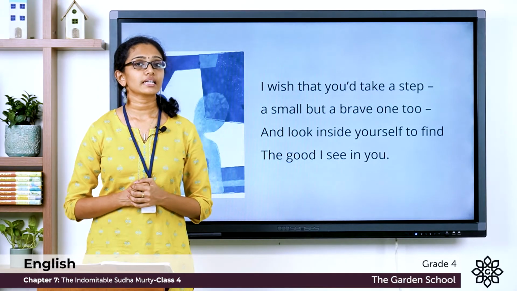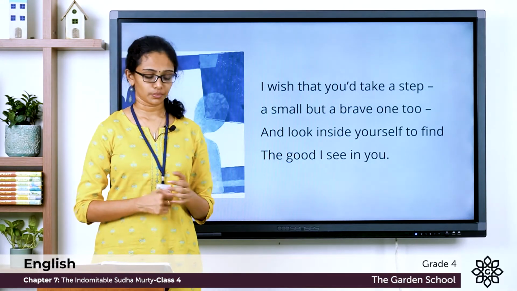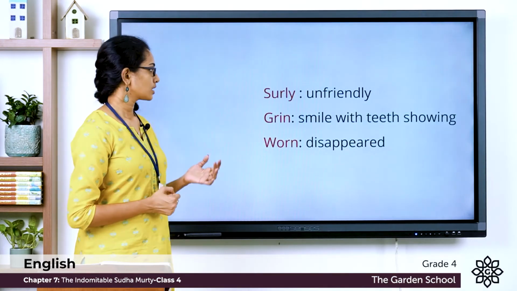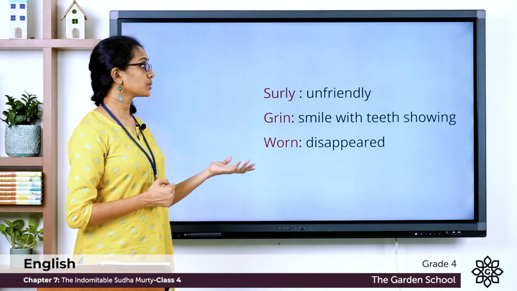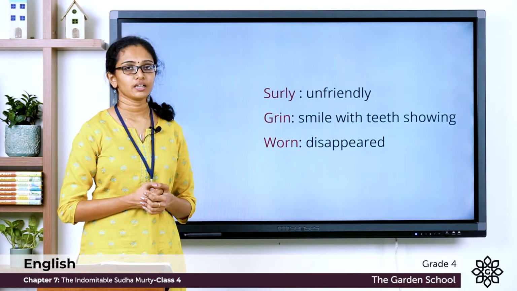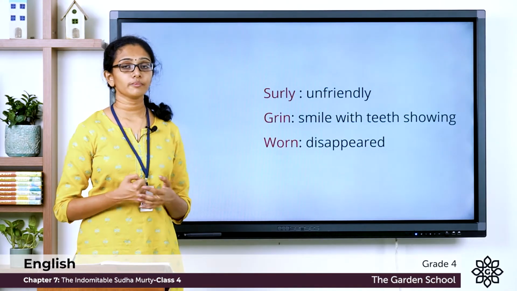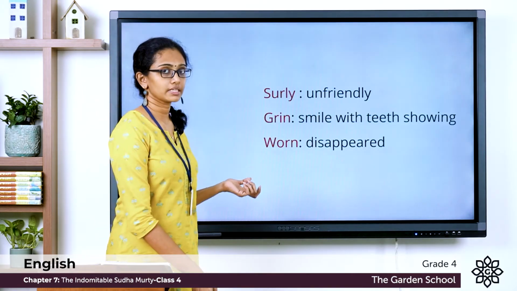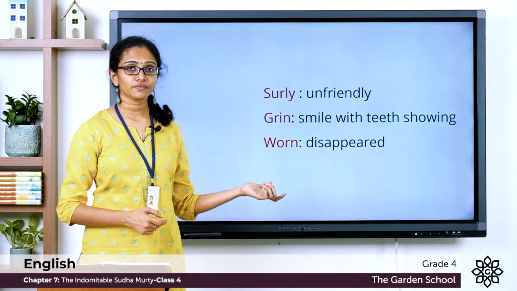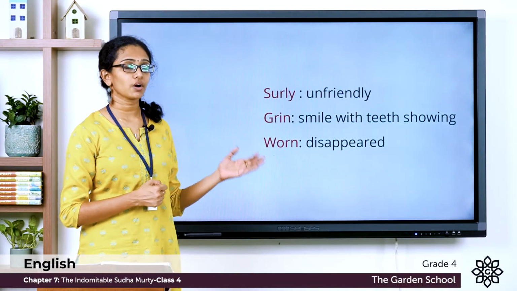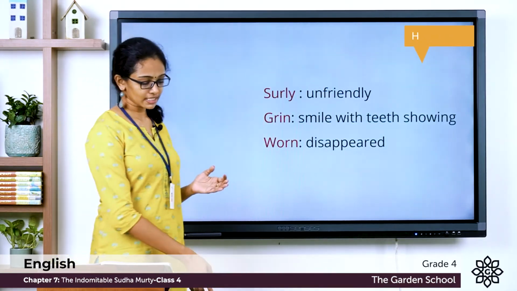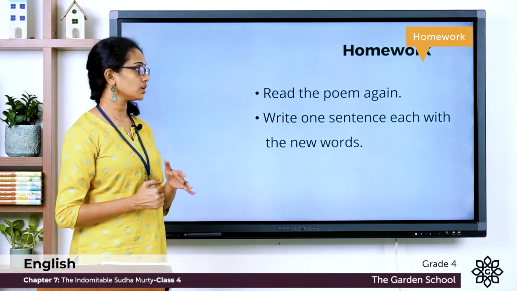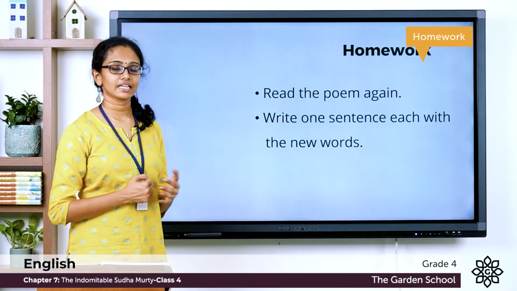Now, let's have a look at the new words that we learned in this chapter once again. Surly means unfriendly or unkind. Grin means smile with teeth showing, a broad smile. And worn. Here worn means disappeared. You may note down these new words in your notebook along with their meanings. You have to learn the spelling of these words, how to pronounce them, and also what they mean. And as an activity, you have to write one sentence each with these new words in your notebook. And also make sure that you read the poem again and again.